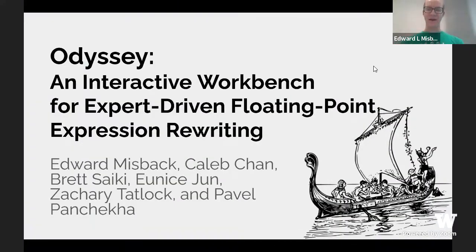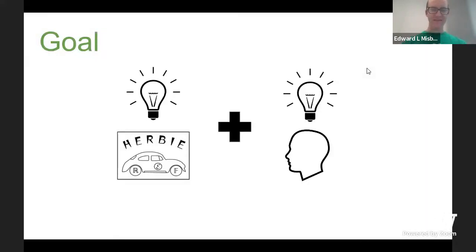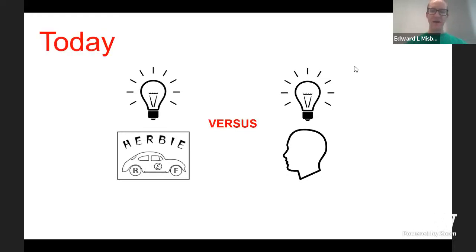Great. So I'm Edward, and I'm here to present Odyssey, an interactive workbench for expert-driven floating point expression rewriting. There are many excellent tools for floating point error analysis out there, and we all imagine experts working together with these tools to overcome issues in systems that use floating point. However, the reality is that sometimes tools are designed without consideration for the full scope of a user's needs, and then it can feel like the user has to fight against the tool or work unassisted when it comes to following their own workflow.